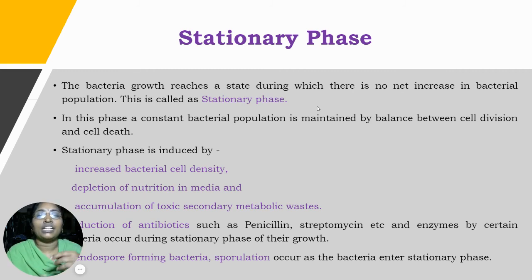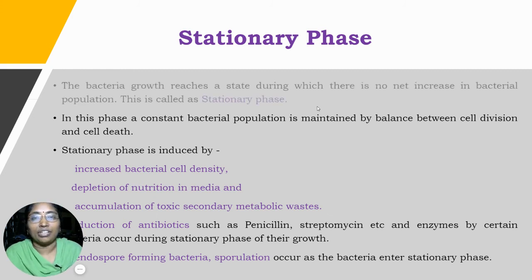What do we say about the stationary phase? If there is no net increase in the cell population or cell number, that stage is known as the stationary phase. The bacteria enter the stationary phase from the logarithmic phase because of the increase in cell density, because of the depletion of nutrients, and because of the accumulation of toxic waste products. The next points are the production of antibiotics and sporulation. These are the two that take place in the stationary phase.